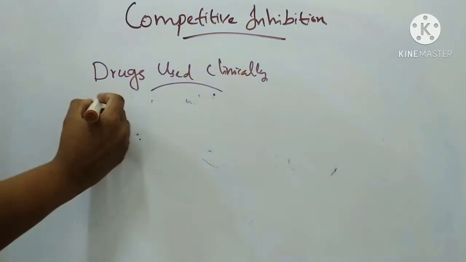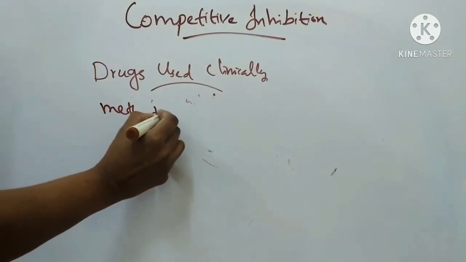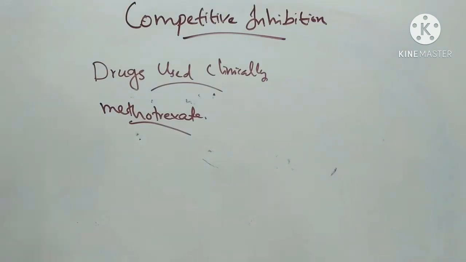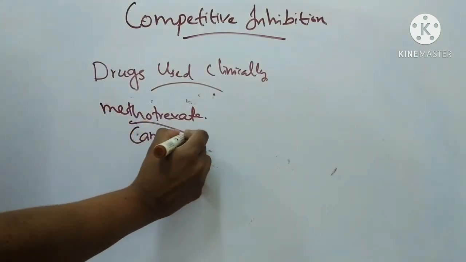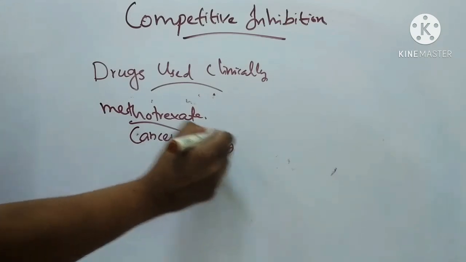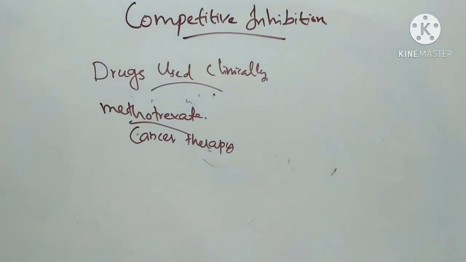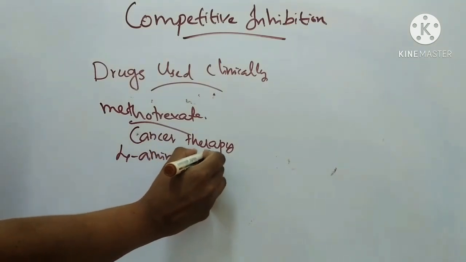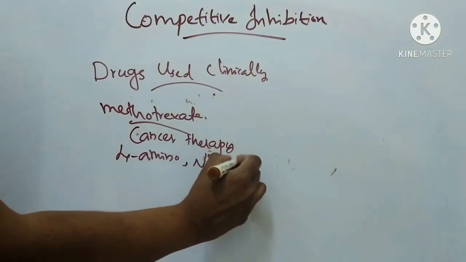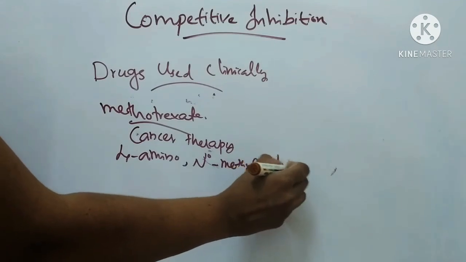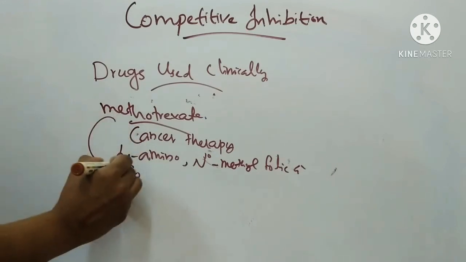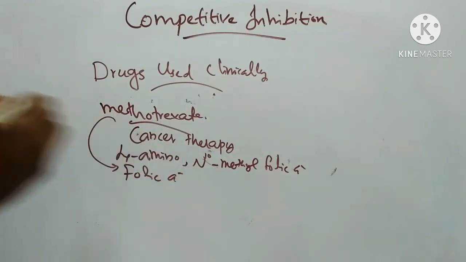Next drug is methotrexate. This is a drug used for cancer therapy. Chemically it is 4-amino N10 methyl folic acid. This methotrexate structurally resembles folic acid.